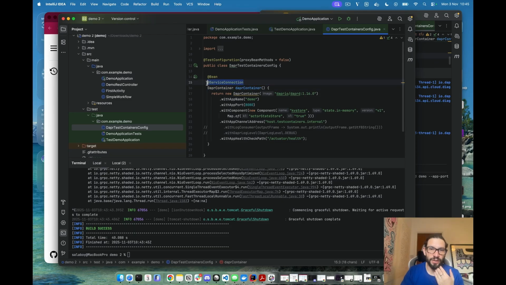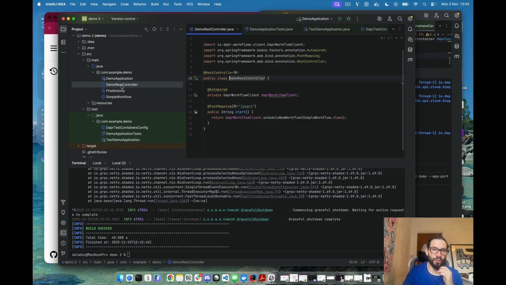This annotation here, service connection, is the one that will take all the details about where the sidecar is running and connect everything together to the Dapr workflow client that we are injecting here. So when we start our application and that Dapr container has been started, this Dapr workflow client will connect to that specific instance that is using random ports for testing purposes.